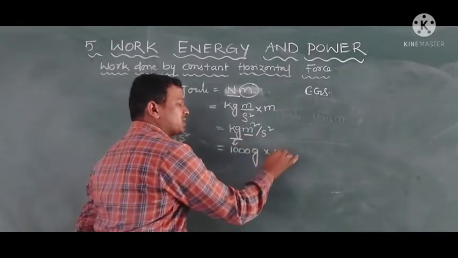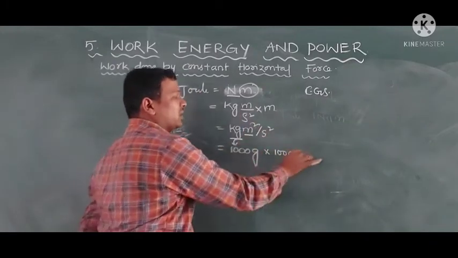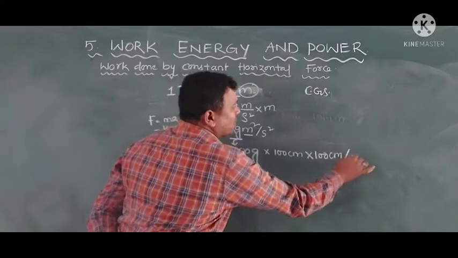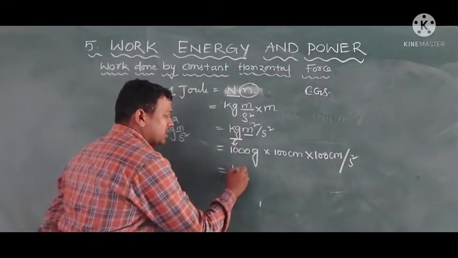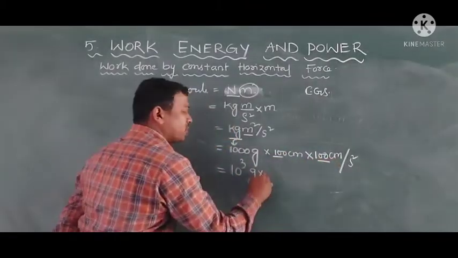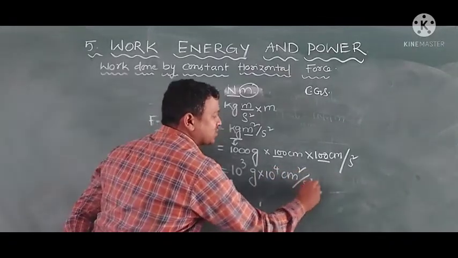Meter can be written as 100 centimeter. But here meter square means 100 into 100 centimeter square by second square. So 1000 is 10 to the power of 3 grams, and 10 to the power of 4 centimeter square by second square.